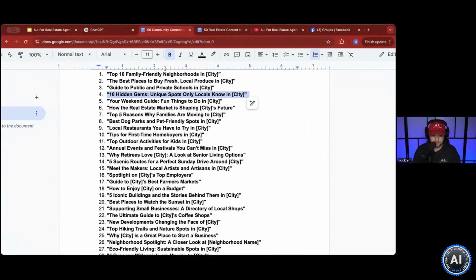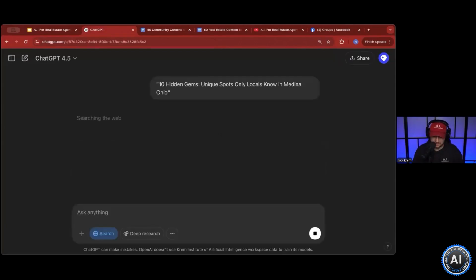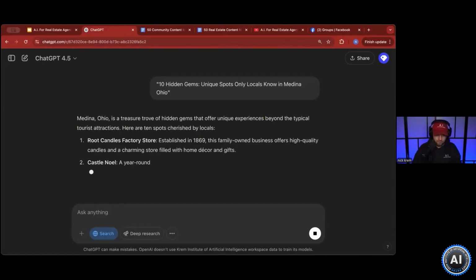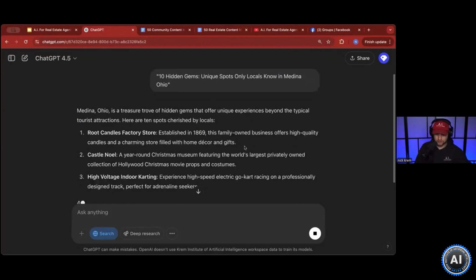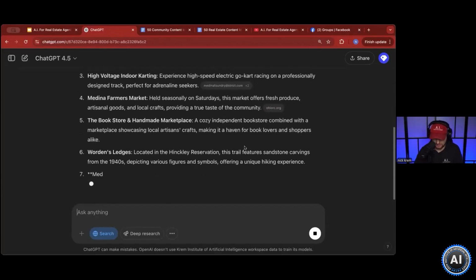So you can copy this and come back to ChatGPT, and then you can type Medina, Ohio. And now we have 10 hidden gems, unique spots only locals know about in Medina, Ohio. And ChatGPT is going to go look for it, and it is going to create 10 hidden gems that only locals know about in this area.